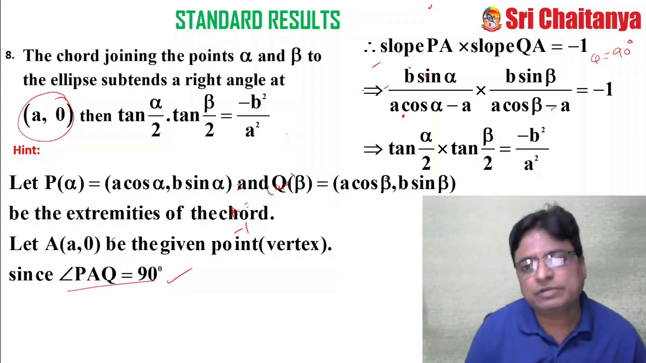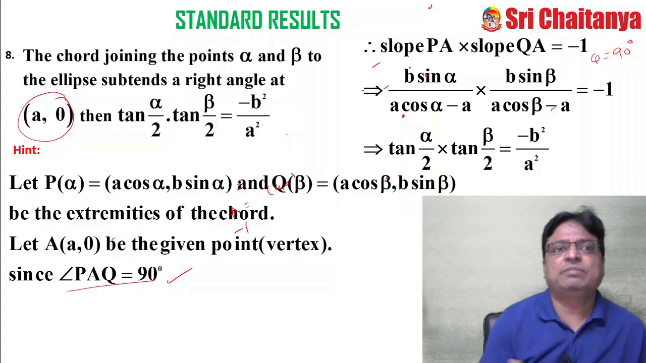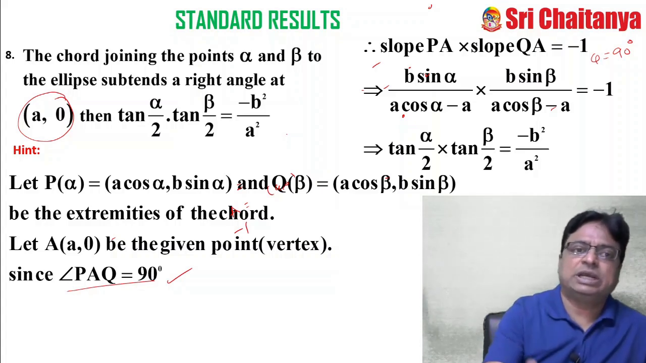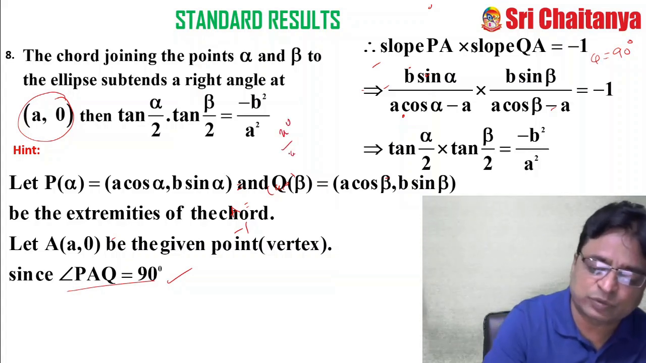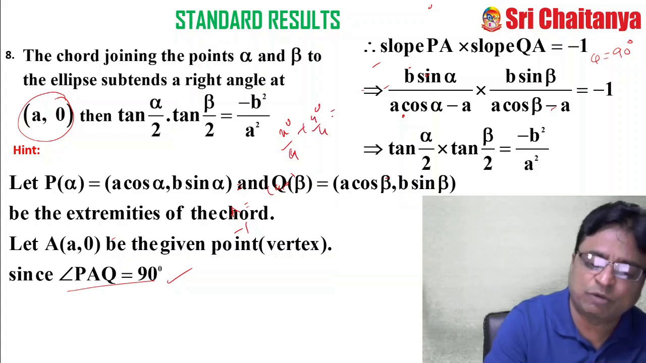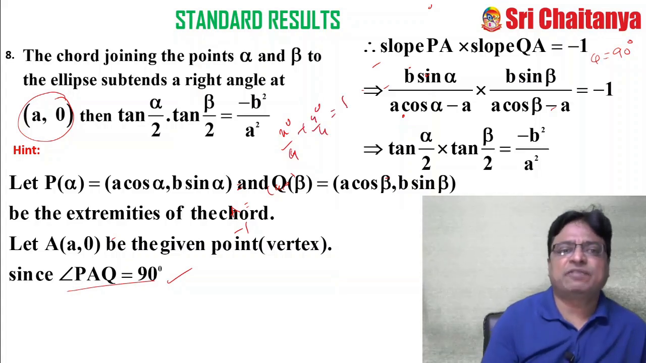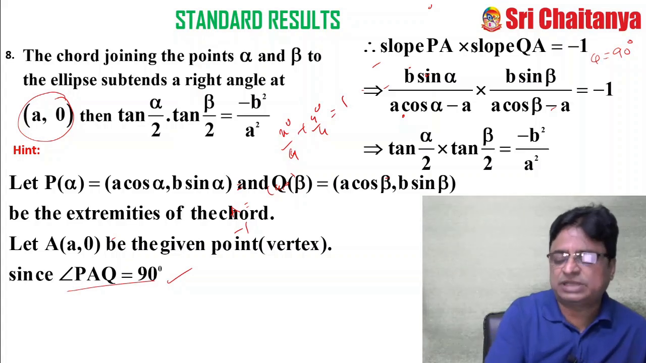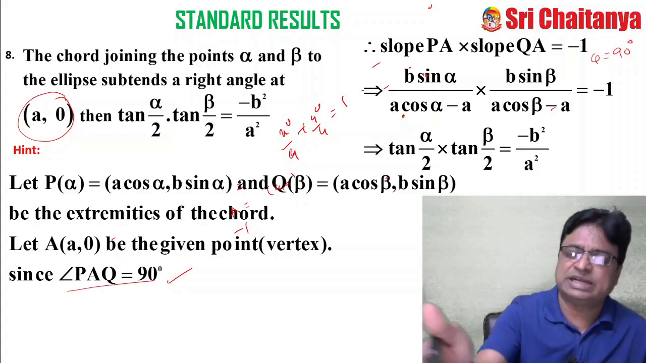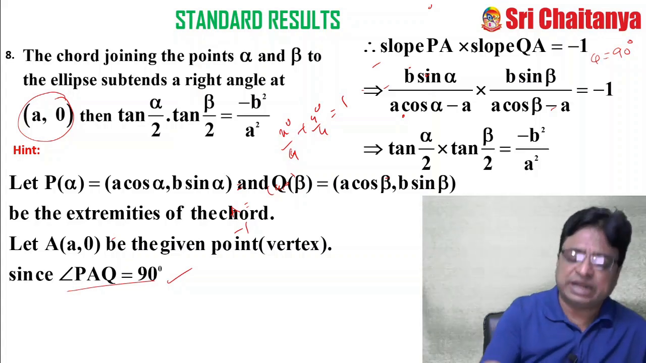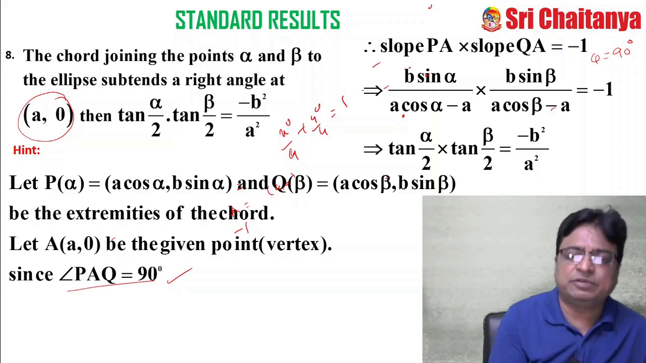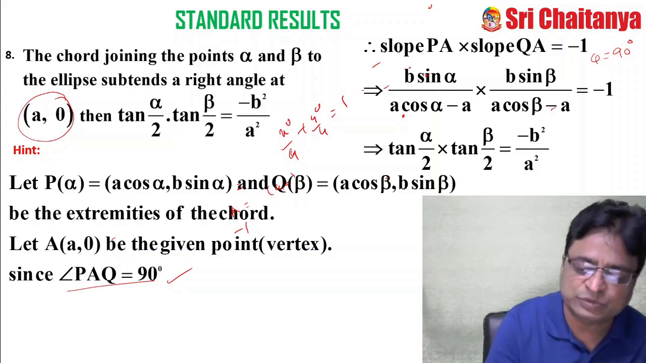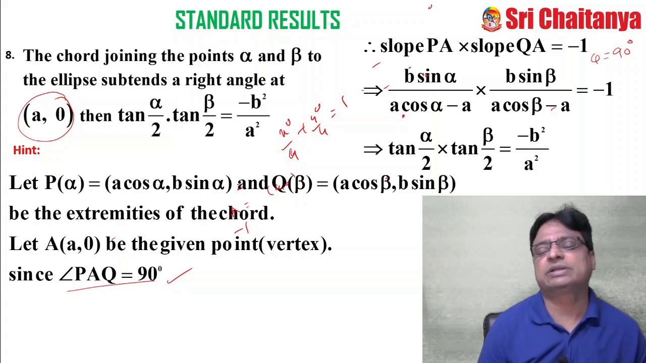Say what kind of questions, as usual, I am asking. If alpha and beta are any 2 points on the ellipse x square by 9 plus y square by 4 equal to 1, and the chord makes an angle 90 degrees at the vertex of the ellipse, then what is tan alpha by 2 into tan beta by 2? If they ask the question like this, immediately your answer would be minus b square by a square, that is minus 4 by 9. You can write the answer directly.